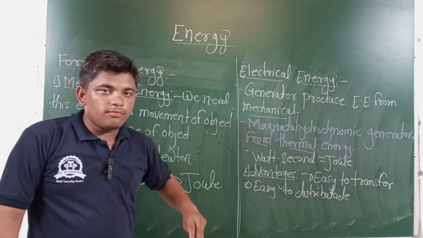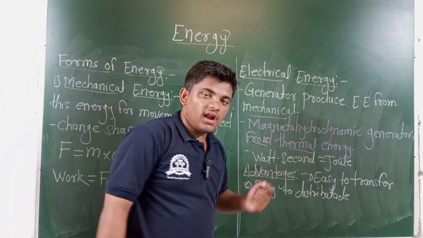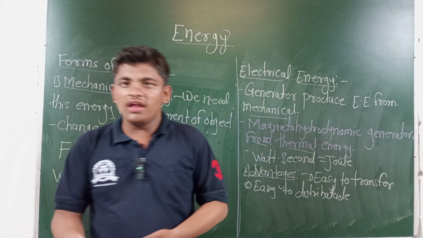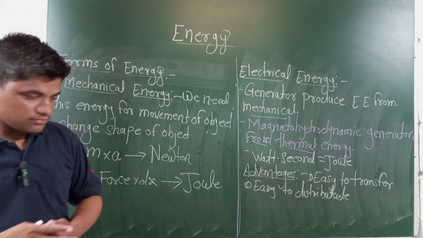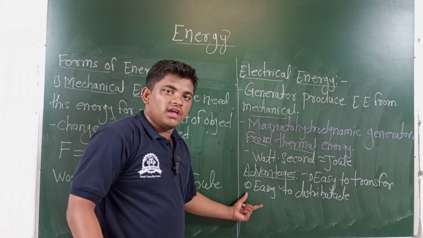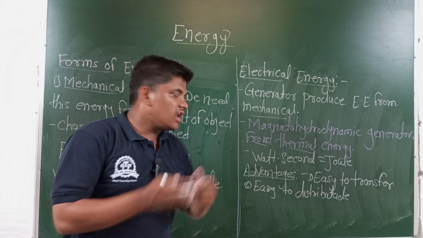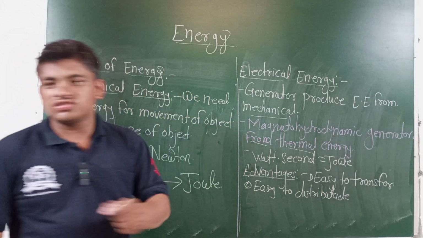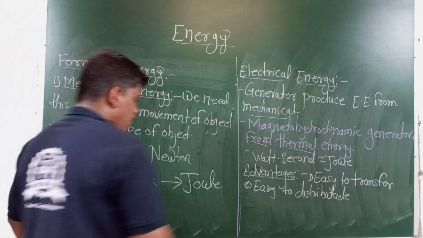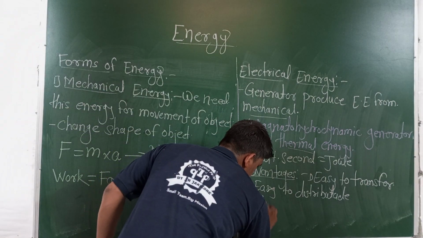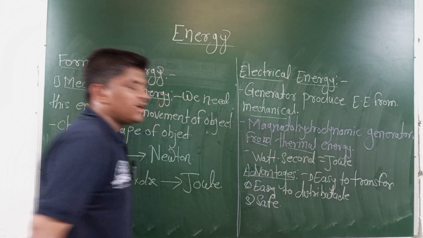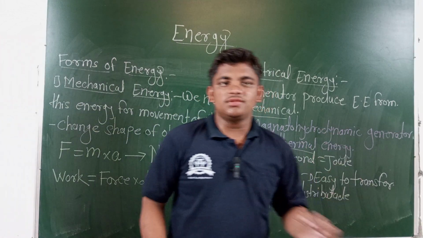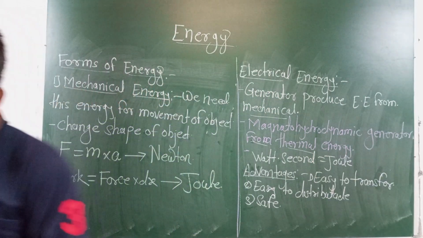The main advantages of electrical energy are: easy to transfer, easy to distribute, easy to carry out, and easy to store. The most useful one is that it is safe. The electrical energy is mostly safe and easy to transmit.